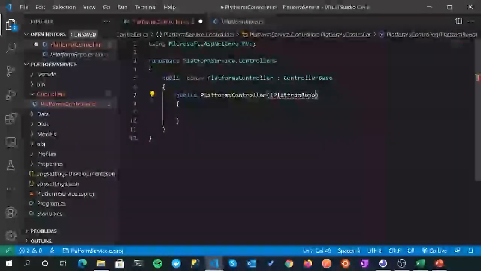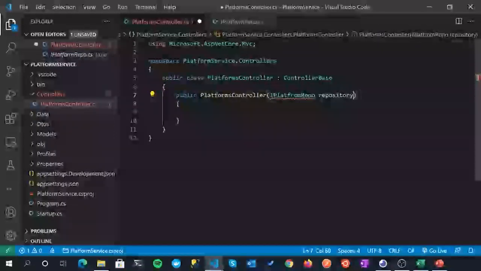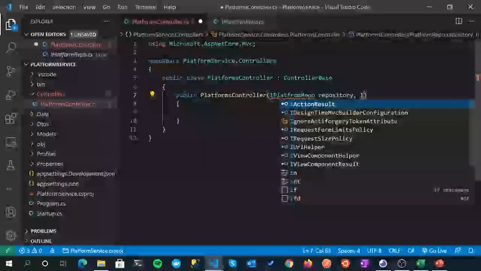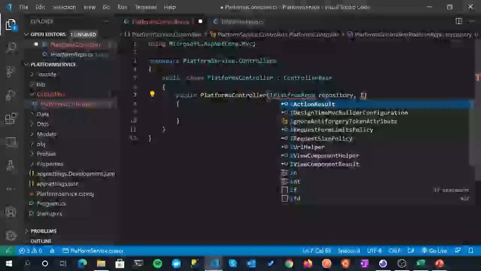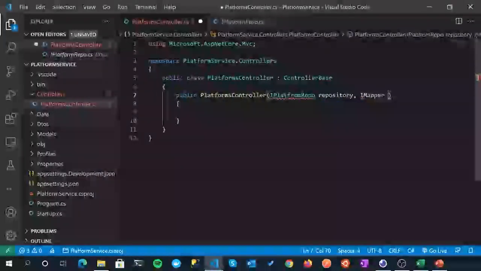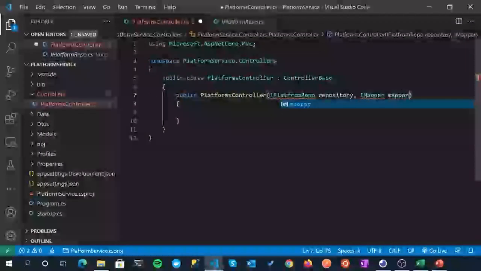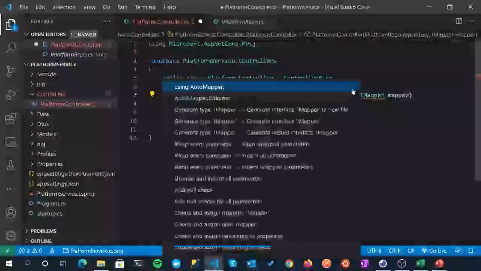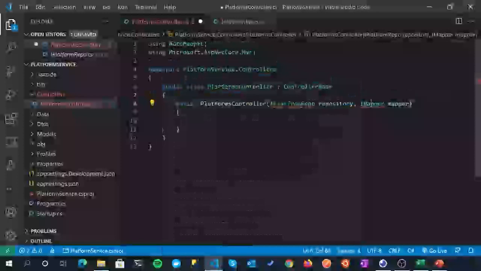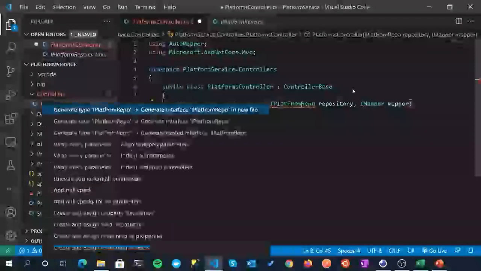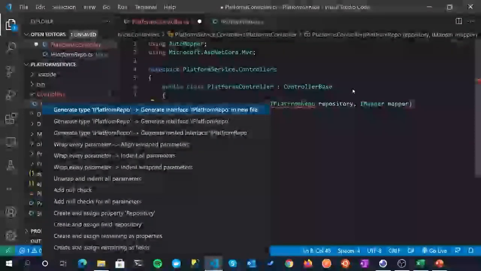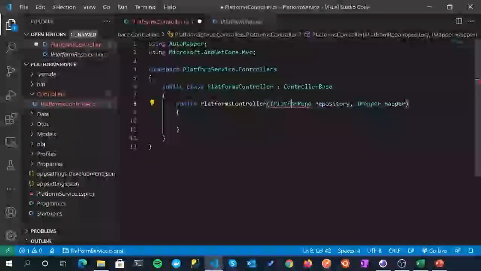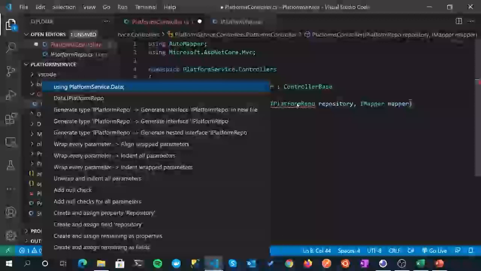So we're creating one of these, and that will be injected in. And we'll just call that repository. And then we're also going to request an instance of IMapper, which is our AutoMapper stuff, and we'll just call that mapper. And we'll need to bring in the namespaces for both of these. So using AutoMapper and using, I think I spelt it wrong, Platform, there we go. So try that again, that's better.